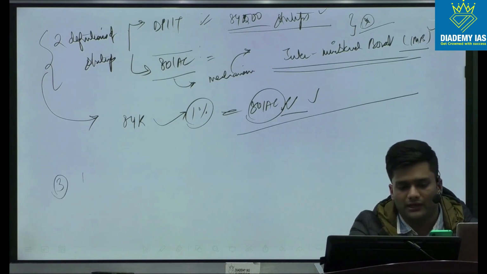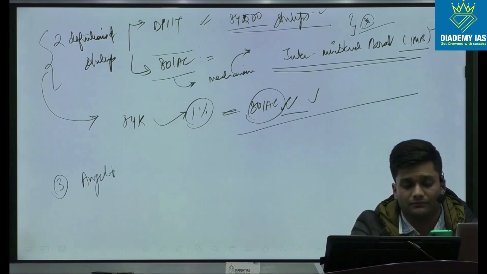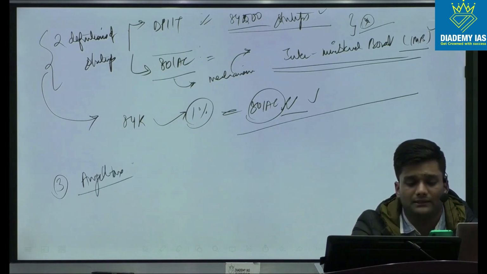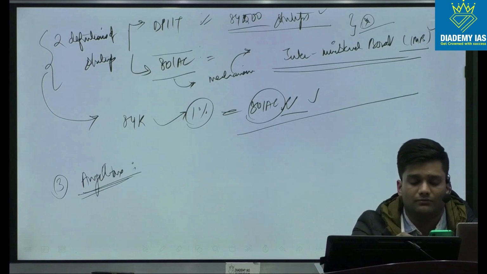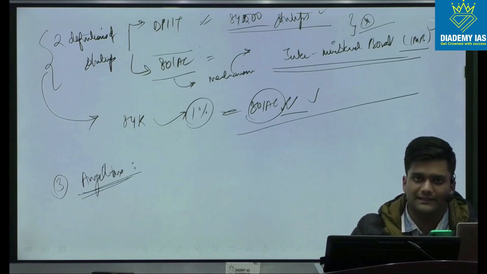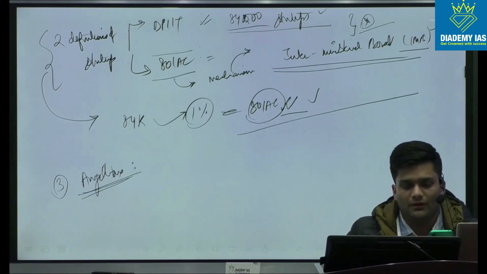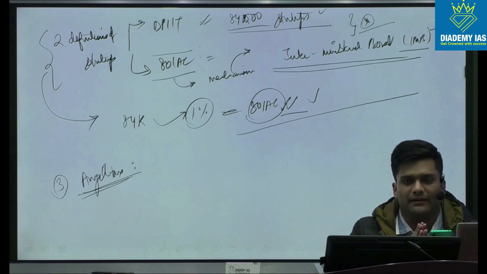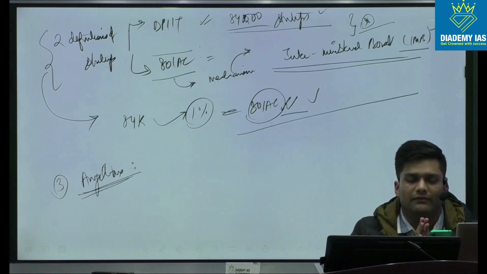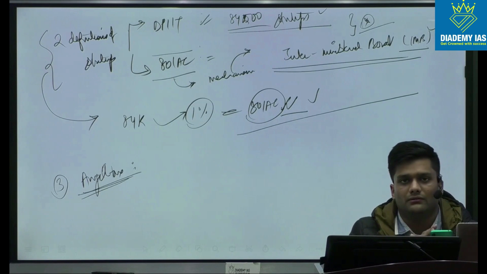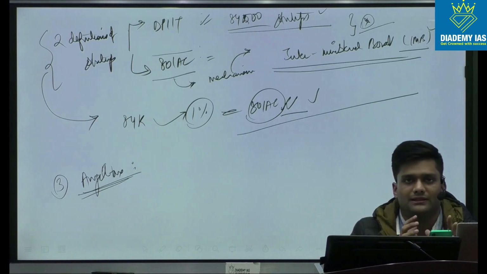Third aspect of startups is the concept of angel tax. Usually when the company is closely held or it is a private company, what investors were doing is they were investing in the startup at a rate which is more than its fair market value or the intrinsic value of the startup.